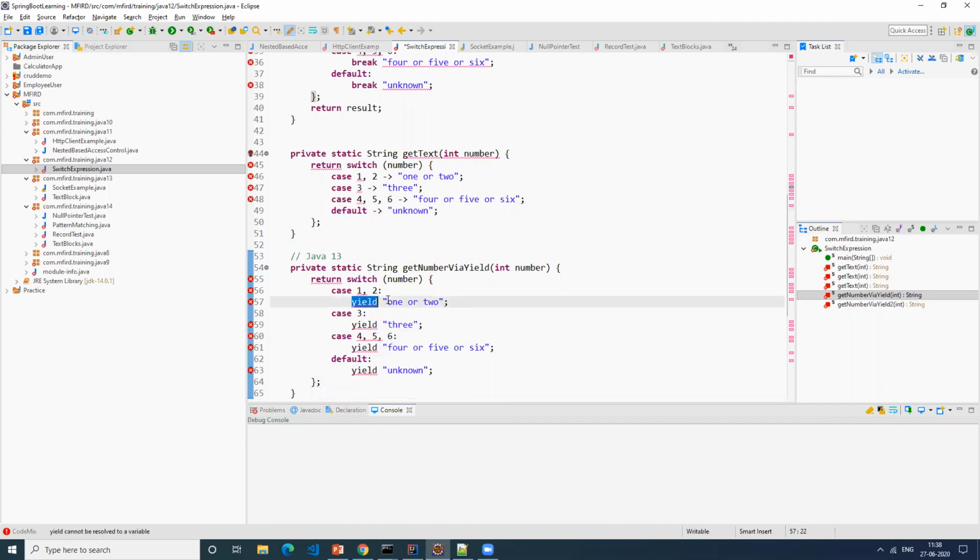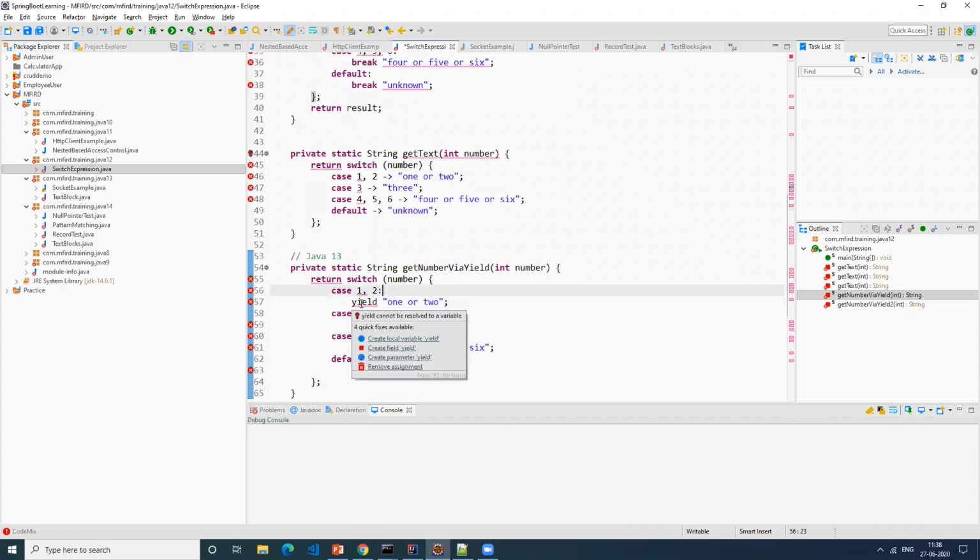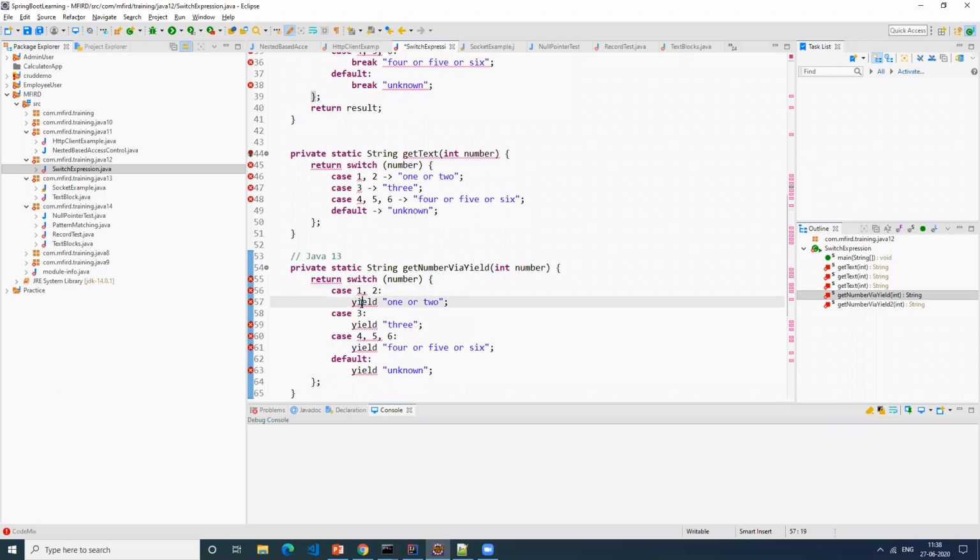Yield is a kind of return which replaces your break statement. It basically does the same job we used to do with break. This is an alternative to break. That's what they have introduced in Java 13.